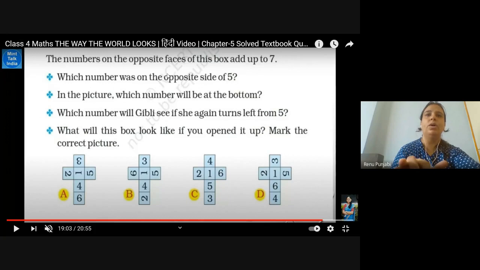Which number was on the opposite side of 5? The answer is 2. Please write the 2. In the picture, which number will be at the bottom?